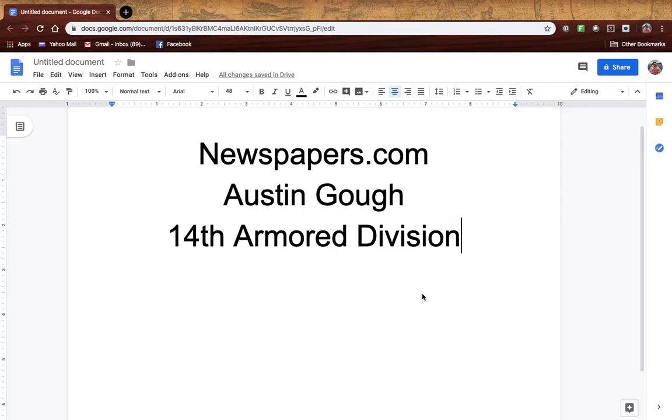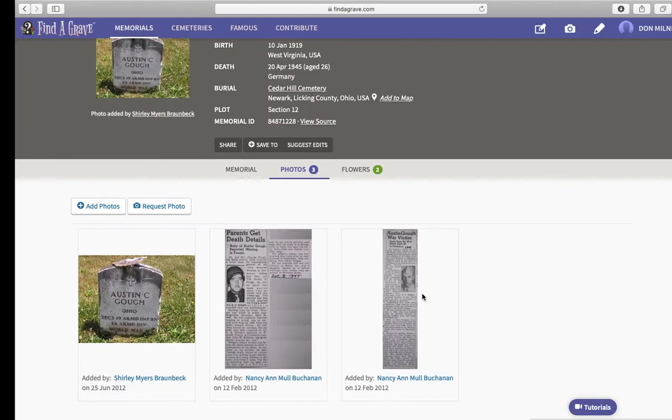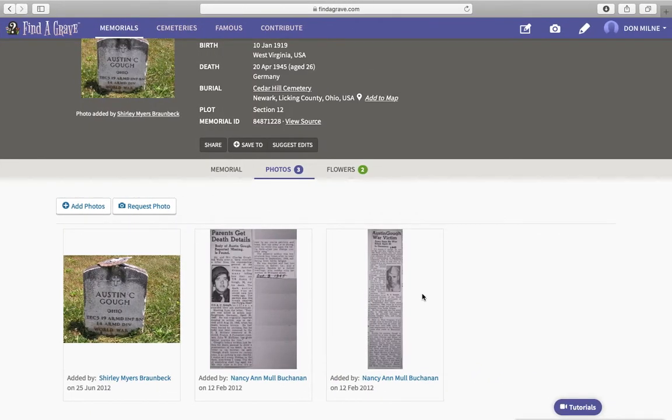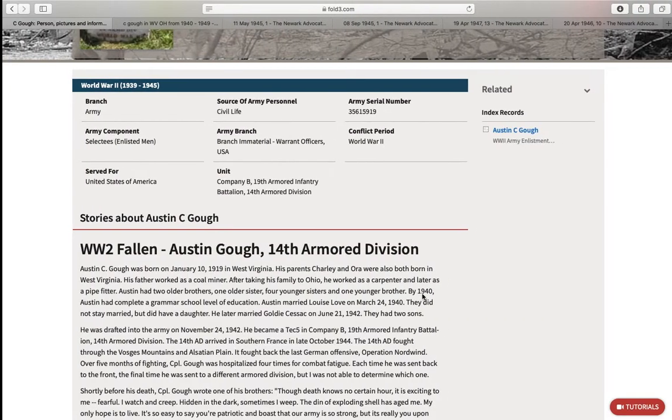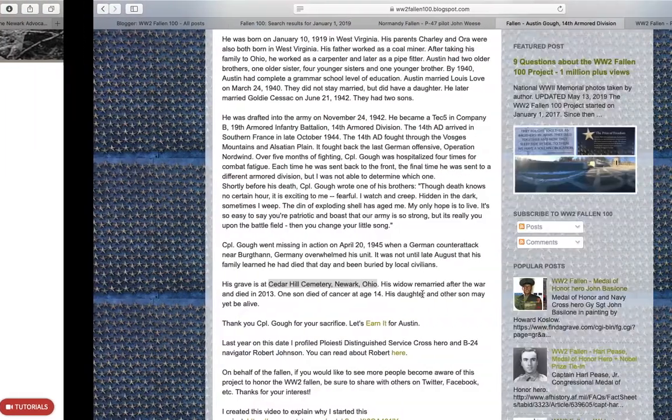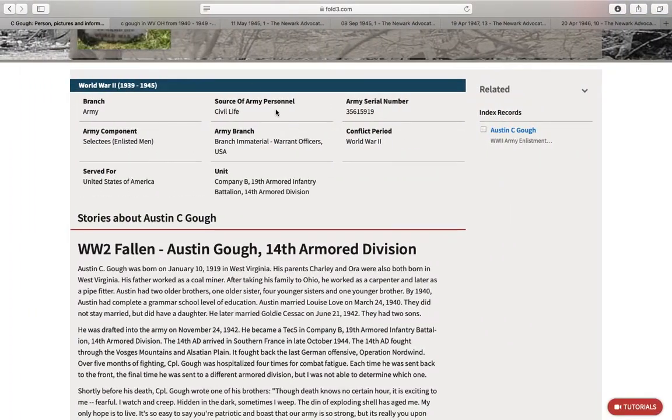We're going to use the example of Austin Goff from the 14th Armored Division. As usual, we usually start with information from Find a Grave. In this case, people have saved a couple of newspaper clippings, as you can see there. But when I was researching Austin Goff, I went to newspapers.com, signed in, and